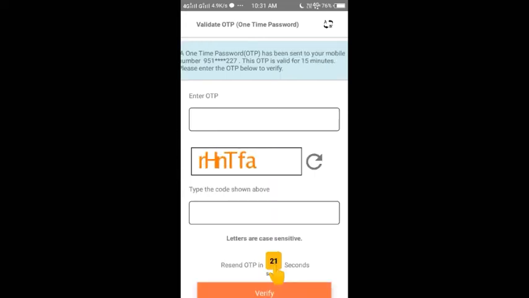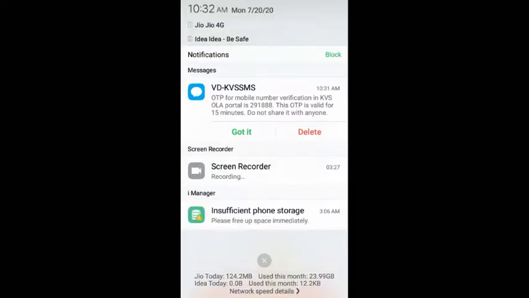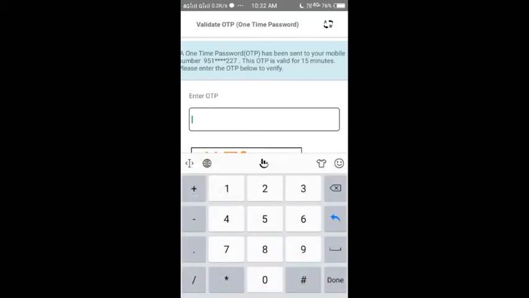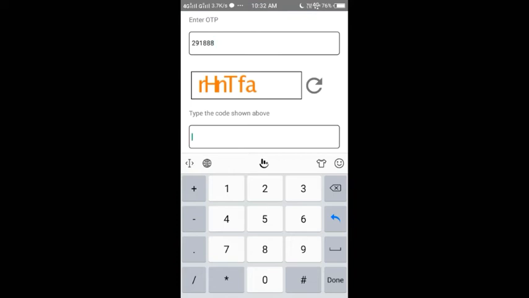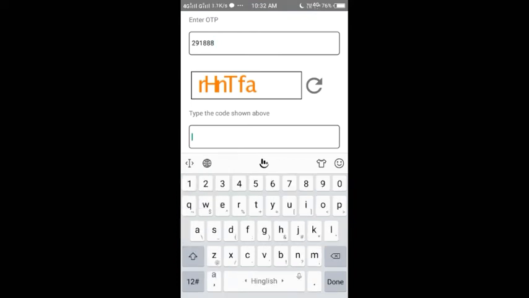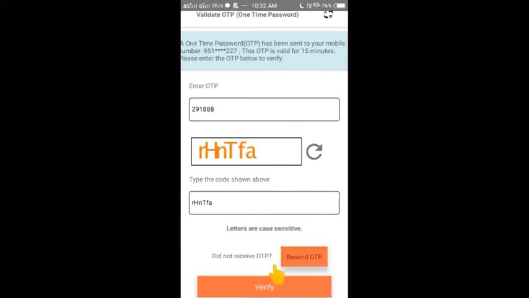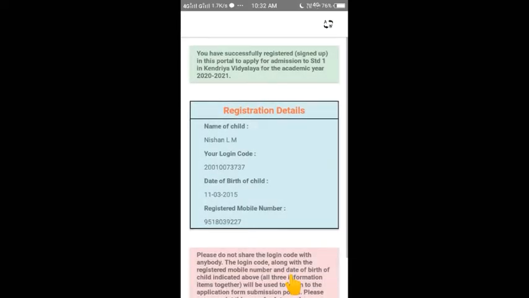Same, wait. OTP here 291888. 291888, and same captcha code we will fill here. Small r, capital H, small n, capital T, F, A, without space we should fill here, and done. And now verify. Click just verify. Okay, you have successfully registered.